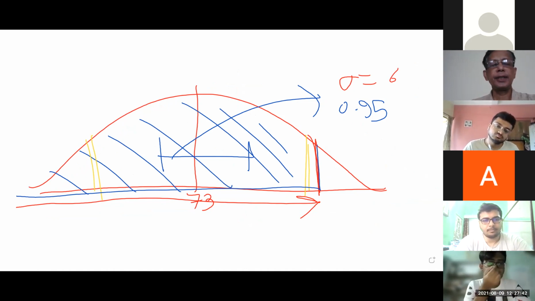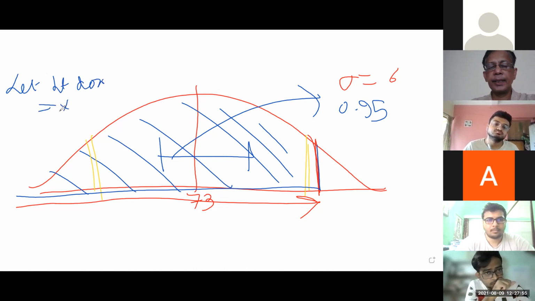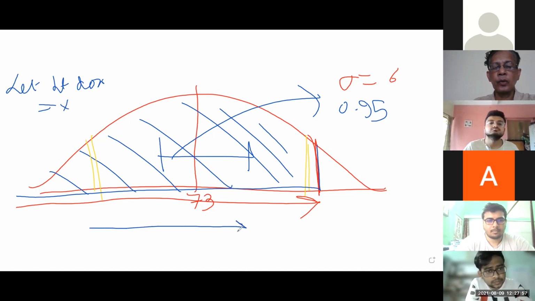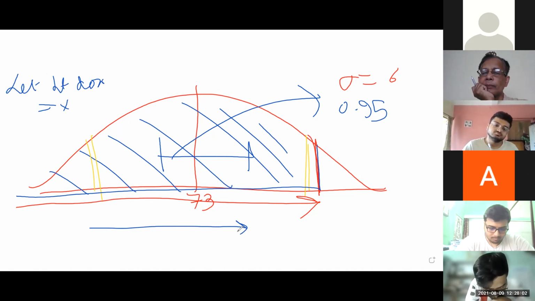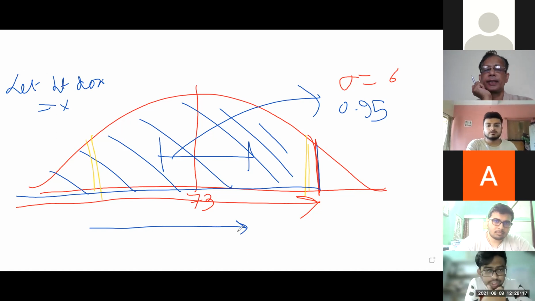Here, if you are getting this question in exam, what should be the first sentence, Aliva? Let the height of door be x. X is in inches. Okay. So what is that height? Height of door, sir. Okay. Is it representing the height of the person? No. Who is using the car? Persons are using, na?